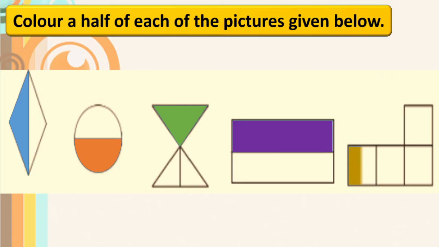Here we can see four boxes. The half of 4 is, you know, 2. So any two boxes we can color. Whichever you want, you can color. Only two boxes you have to color.